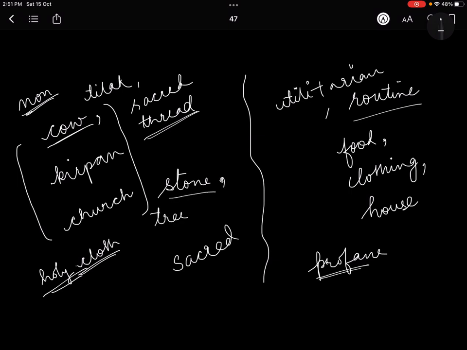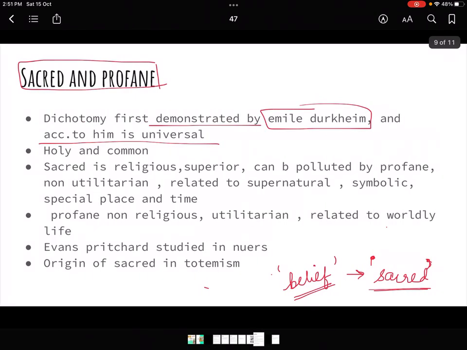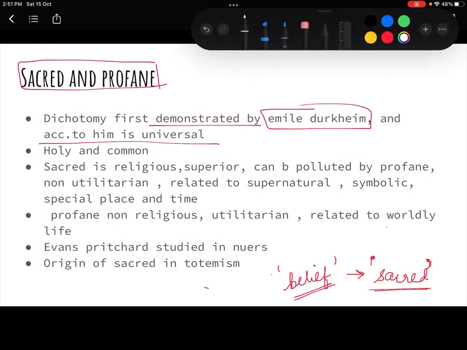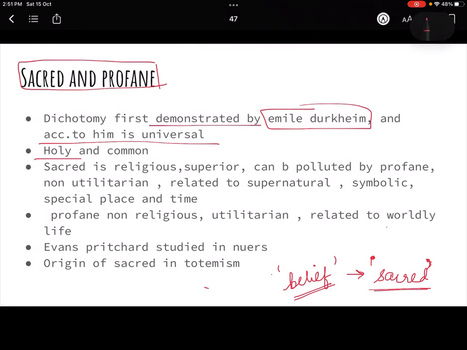But when you attach certain feelings to it, which are very sacred to you, your beliefs, your values, your religious values, then it becomes a sacred thing. And profane is something which is very usual. So sacred is holy, that means you worship it. It is not everyday, but profane is common, everyday things, right?